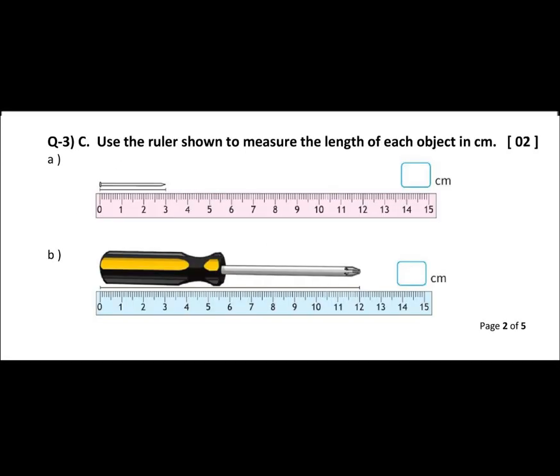Question number 3c. Use the ruler shown to measure the length of each object in centimeters. Here the scale is already given to you and the object is already placed on top. You just have to see the length of the object and write it down in the box. The first one is a nail, the second is a screwdriver. Write down the answer in the box.